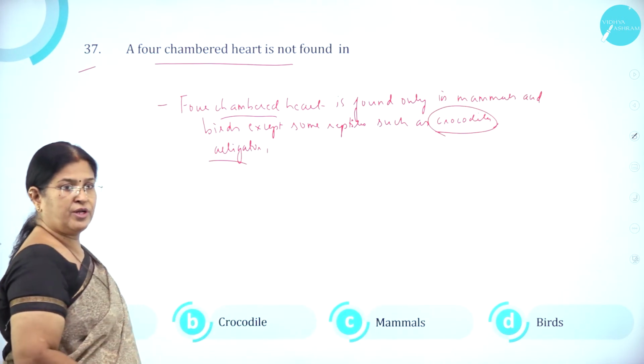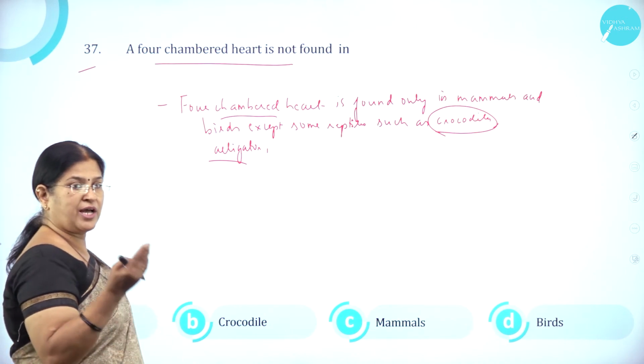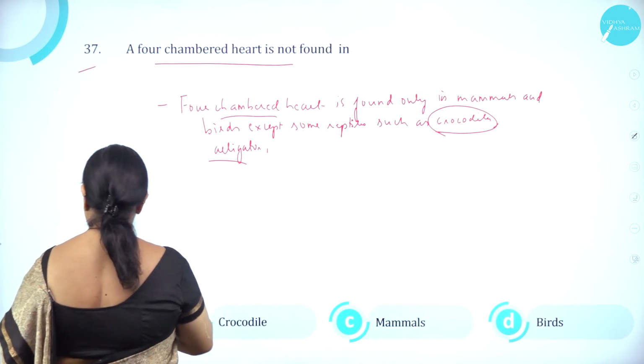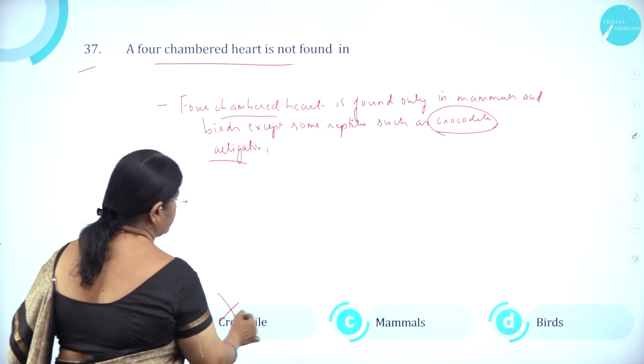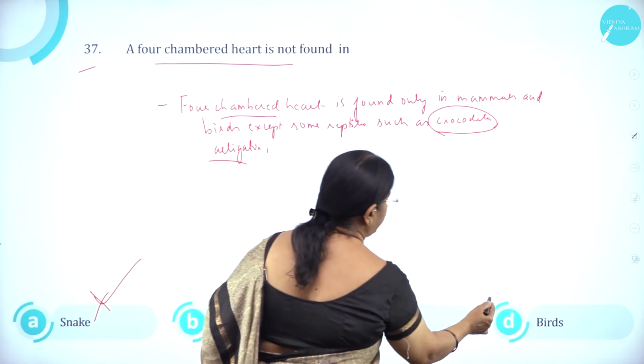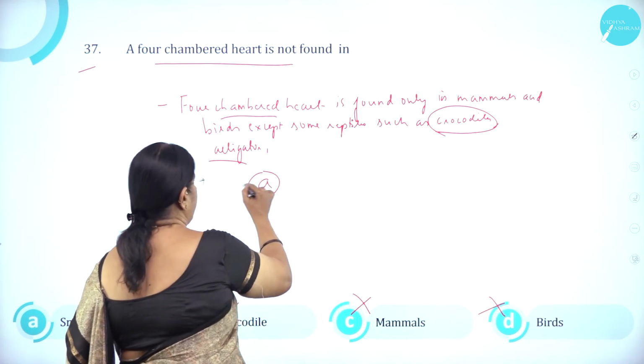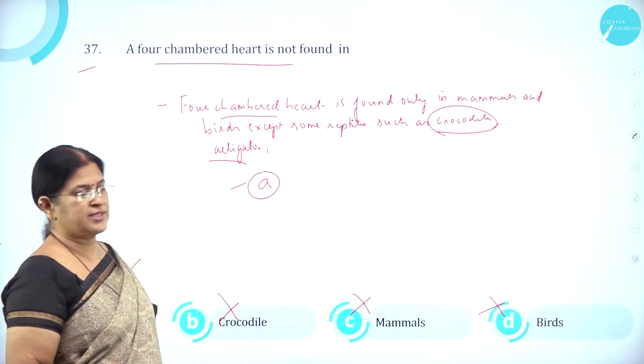So among the four, snake is a reptile which does not have a four-chambered heart. So A is the right answer. B is wrong, C is wrong, and D is wrong. So it is not found in snakes. So option A is the right answer.